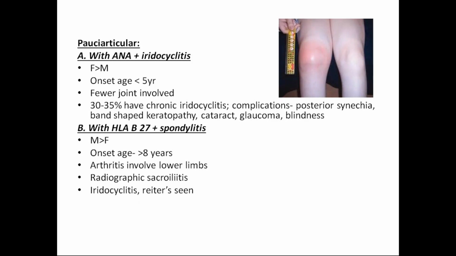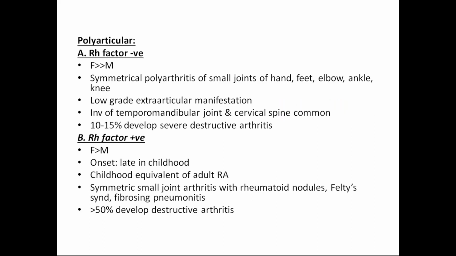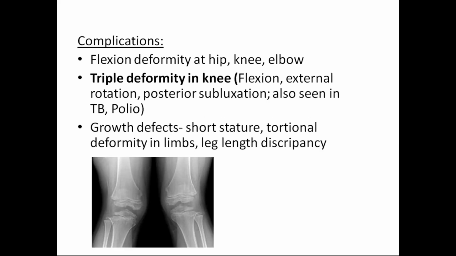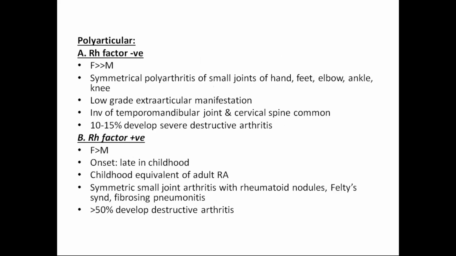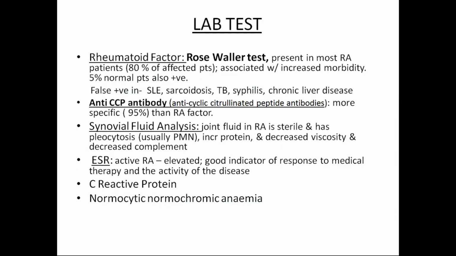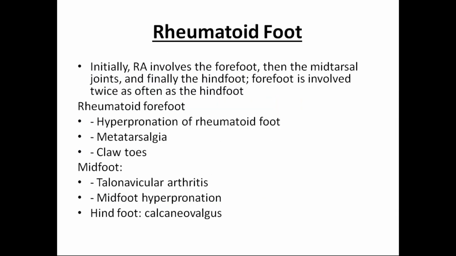Please do not go. This is one of the points, HLA-B27. Please do remember this is a gene. HLA-DR4, I have told you, is a gene in rheumatoid arthritis. HLA-B27 is for spondylitis, ankylosing spondylitis. So don't go with more complications and all. This is regarding rheumatoid arthritis. Now I'll be dealing with rheumatic fever.